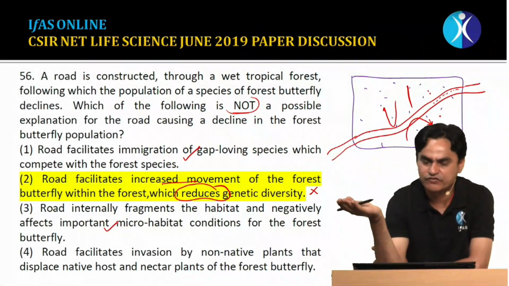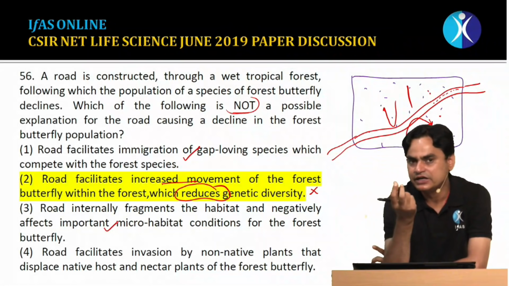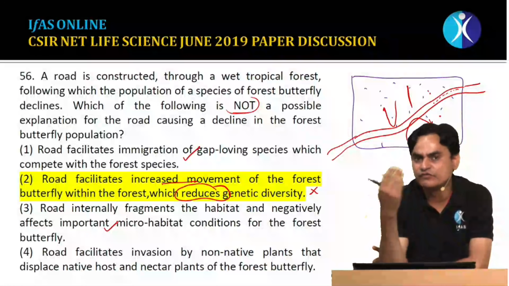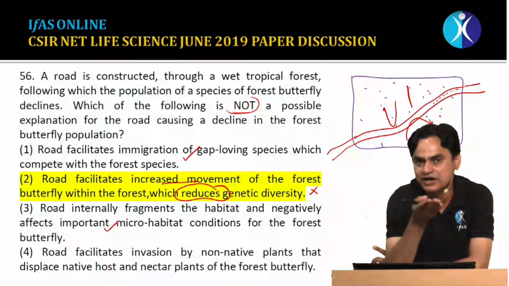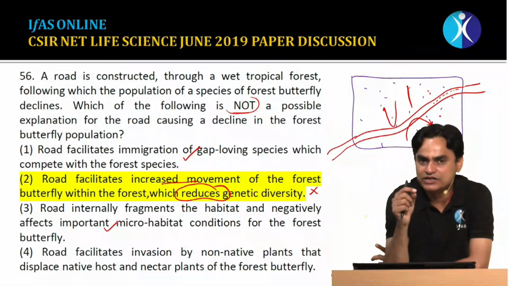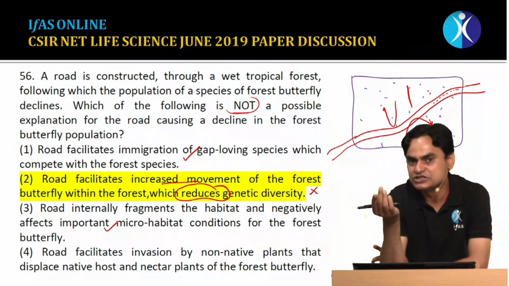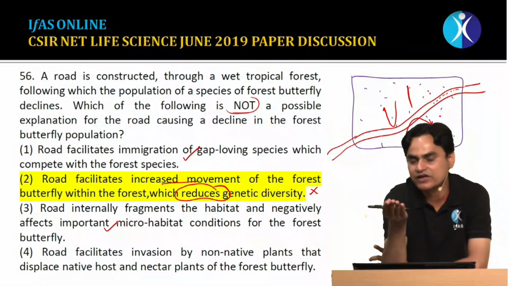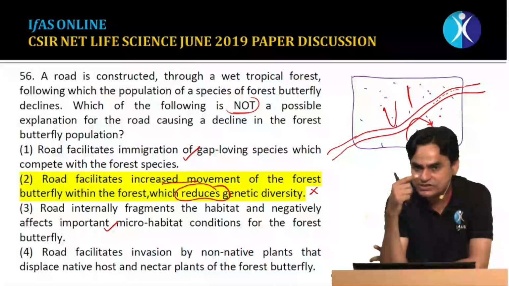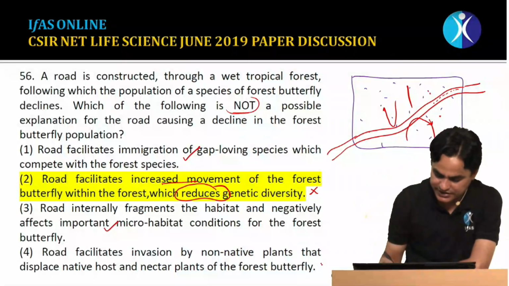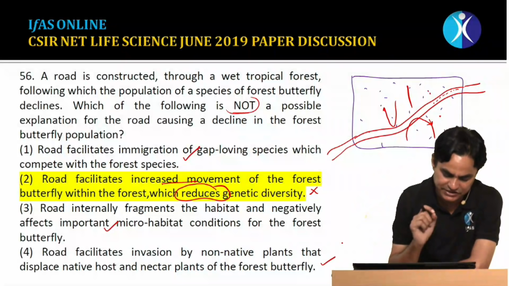Fourth statement says that roads facilitate invasion of non-native plants that displace native host and nectar plants from the forest butterfly. Yes, that's true, because you are creating a new kind of ecological habitat, and that may be more favorable to certain invasive plant species. Different kinds of plant species may be there instead of the native plant species, which were harboring and supporting the butterfly, providing nectar to the butterfly. If they are not there, the butterfly species dependent on such plants will also become extinct. So this is also a correct explanation. So the incorrect explanation is option second.